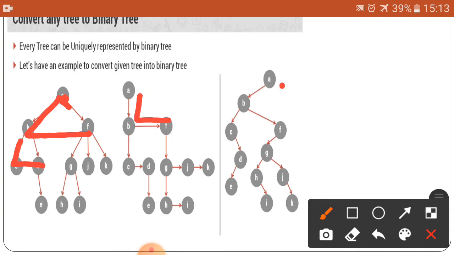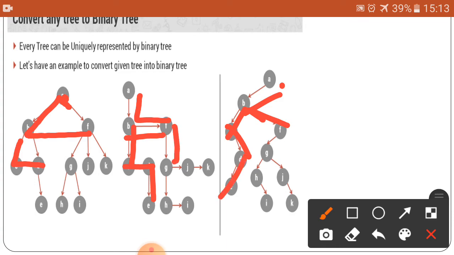So here, according to this, the down part will go towards the left side, and this horizontal part will go towards the right child of that. And this B, this down part will go towards the left side and this part will go towards the right side. So this will go towards the right side, and after that the down side will go towards the left side, so here it will go towards the left side.